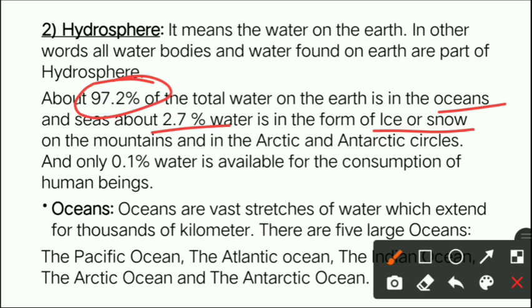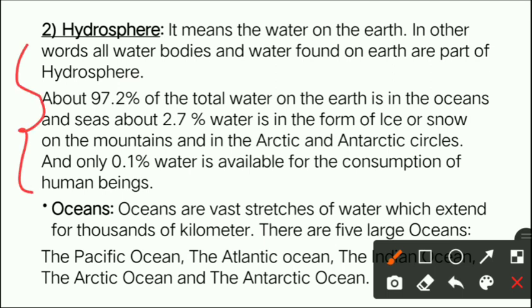And only 0.1% water is available for the consumption of human beings. So for human beings, there is only 0.1% water available on the earth for consumption. The rest we cannot consume, right? So this is all about your hydrosphere, beta.